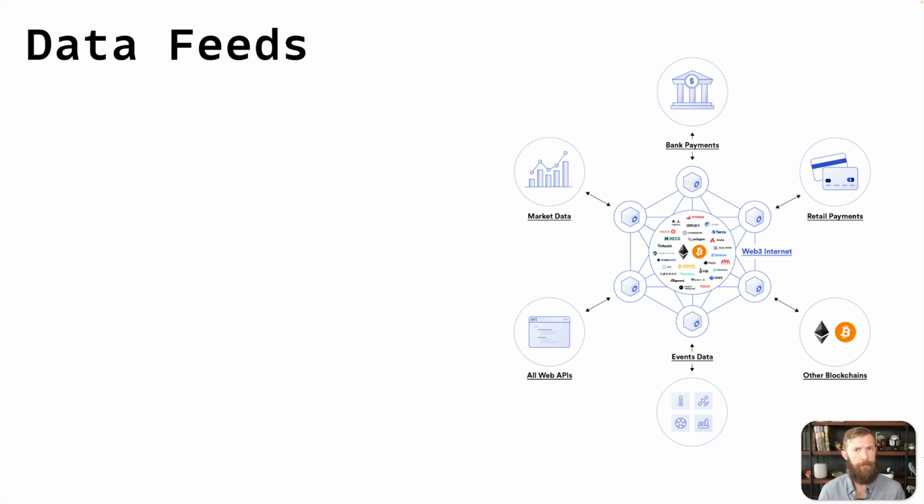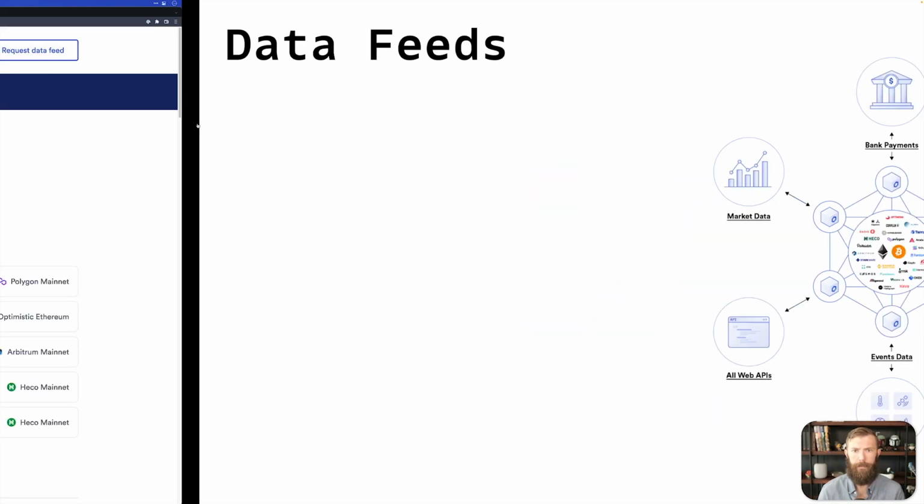Data feeds, as the name implies, are about bringing data on-chain, feeding that data into a blockchain. And what does this data look like? It can be any data. It could be market data, bank payments, retail payments. It could be anything that's available via an API. The most common use case that we see are asset pairs. So let's take a look at data.chain.link and what this looks like in practice.